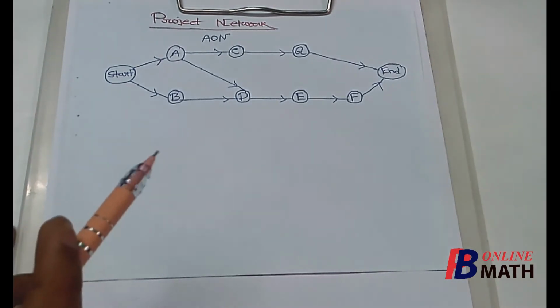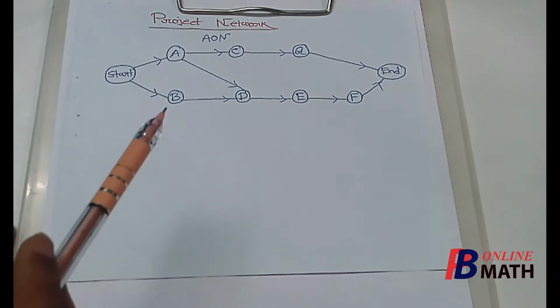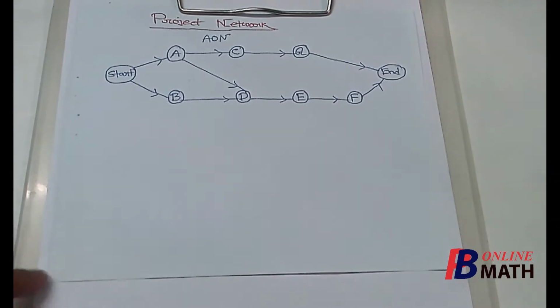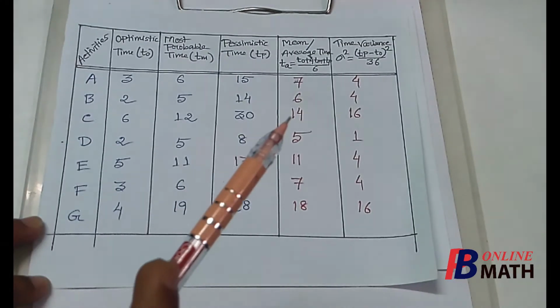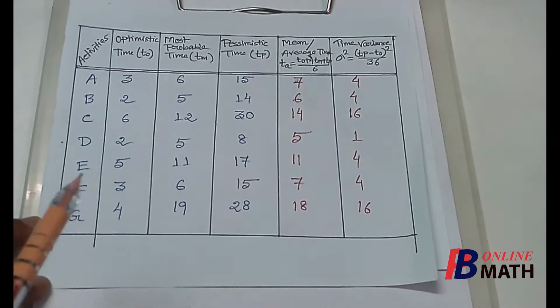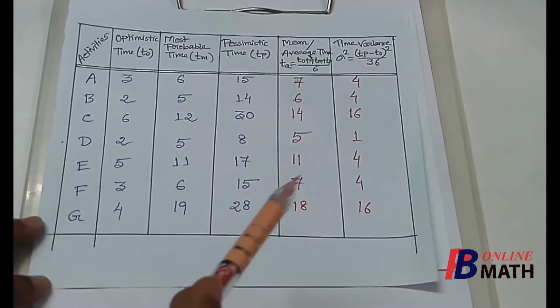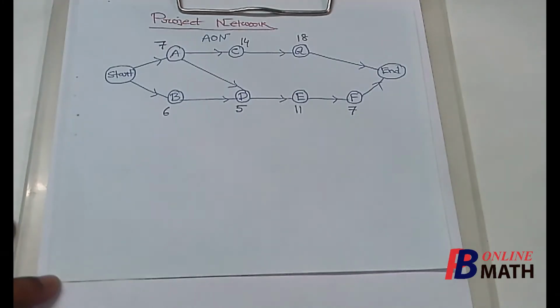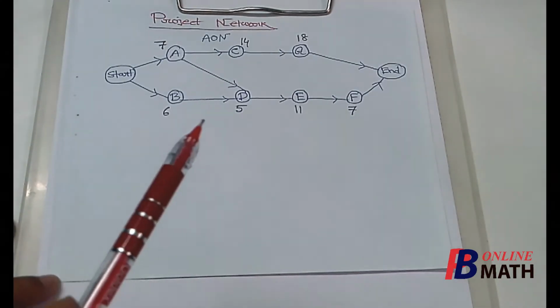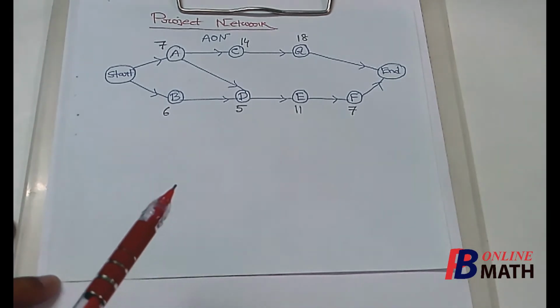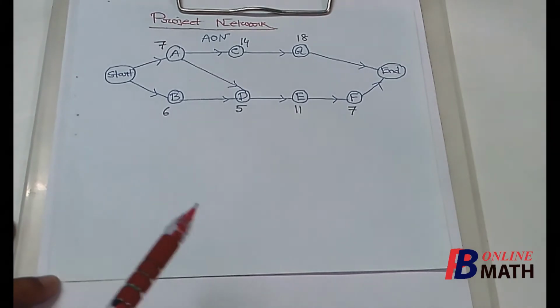Now in this project network, we shall write the average time or the mean time required to complete the activities. We have already found the mean times to complete the activities. These are 7, 6, 14, 5, 11, 7 and 18. Now we shall find the critical path and the critical activities.